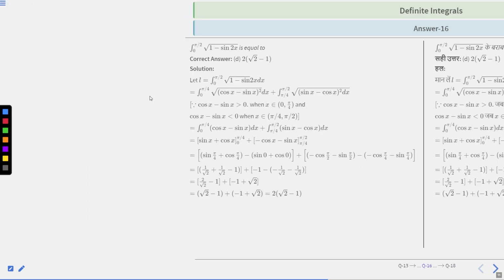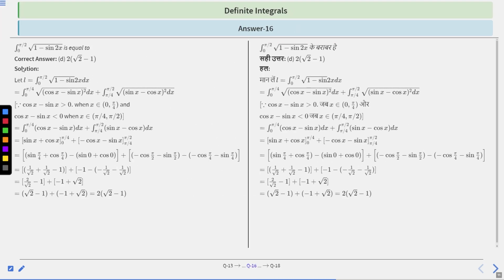Okay, let's move to the solution part. I is basically 0 to pi by 2 root over 1 minus sine 2x dx. So it can be written as 0 to pi by 4 root over cos x minus sin x square dx plus pi by 4 to pi by 2 root over sin x minus cos x square dx. But why have we done this? Because when x is between 0 to pi by 4, cos x minus sin x is greater than 0, and when x is between pi by 4 to pi by 2, cos x minus sin x is less than 0. So finally, we can write from 0 to pi by 4 cos x minus sin x dx plus pi by 4 to pi by 2 sin x minus cos x dx.